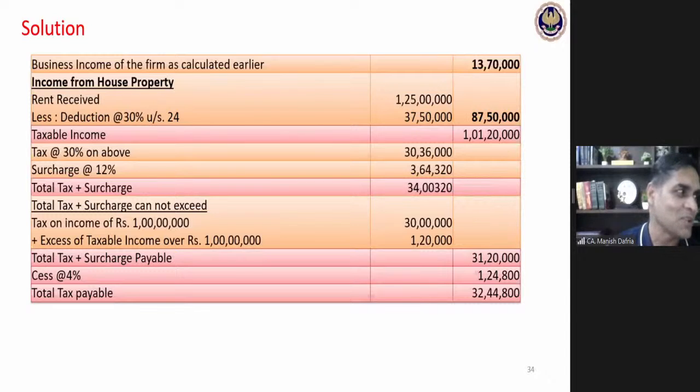Don't tell me you were not knowing this. You were knowing this, but your mind has not given you the right message at the right time. So from Sikar to Tiruvananthapuram, same kind of mistake. Marginal relief, whenever the surcharge is there, and specifically where the income is just above the surcharge threshold. Nobody, this is what the CA final is all about. My specific purpose of having this question is to give you that idea.